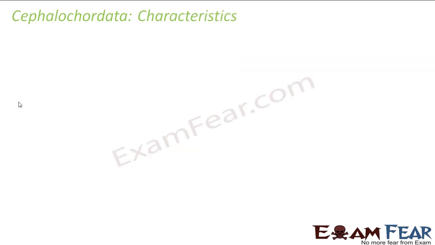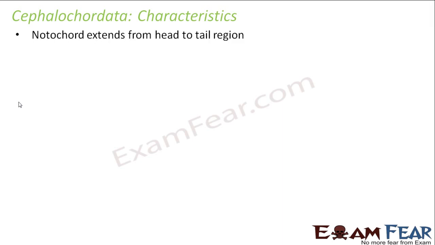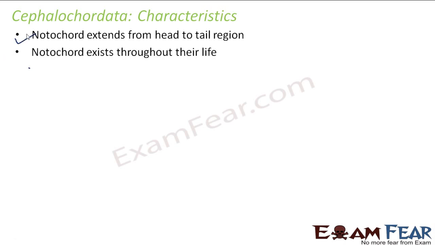So let us talk about cephalochordata. Let us see where the notochord is present in cephalochordata. Here the notochord extends from head to tail. So throughout the body it is present, and it exists throughout life. So these are the two differences between urochordata and cephalochordata. In urochordata, it exists only till larval stage. Here it exists throughout life. In urochordata, it extends only in the tail region, and here it extends from head to tail.